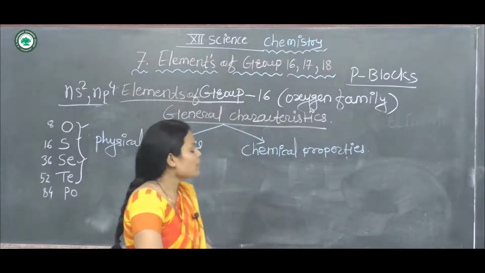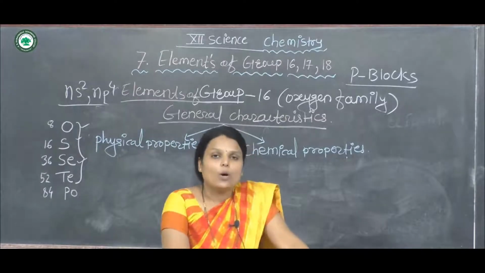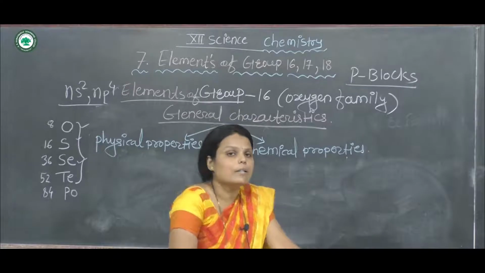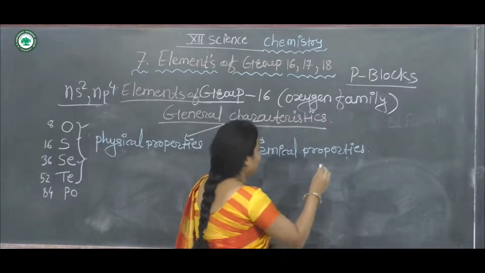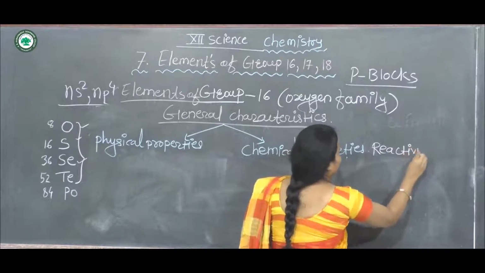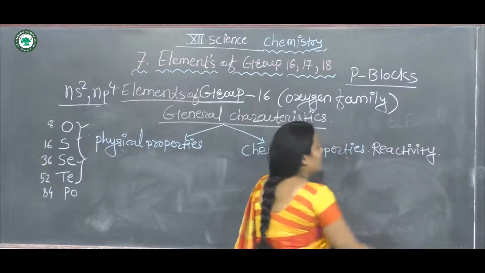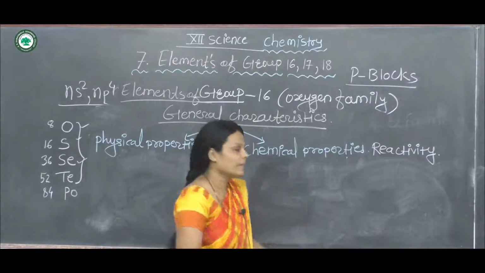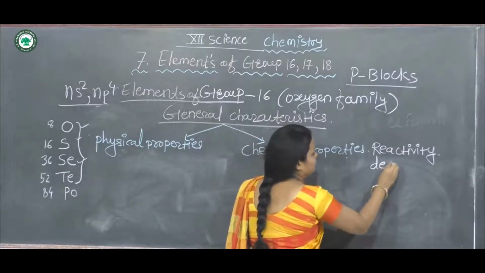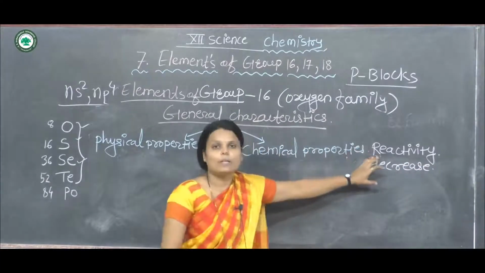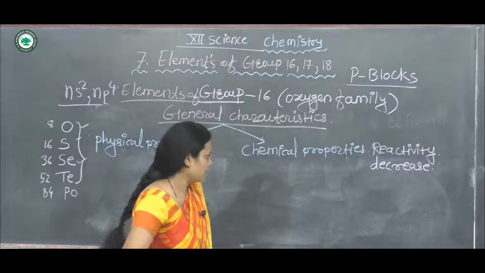Then, chemical properties: the reactivity of the elements of group 16 decreases. Moving down the periodic table, the reactivity decreases down the group.